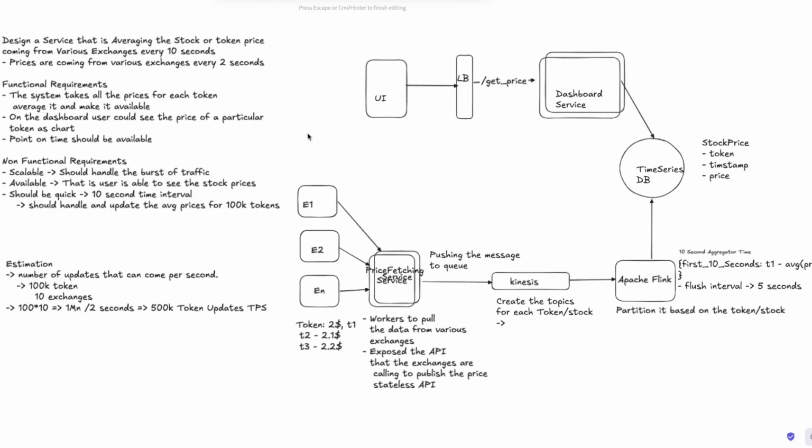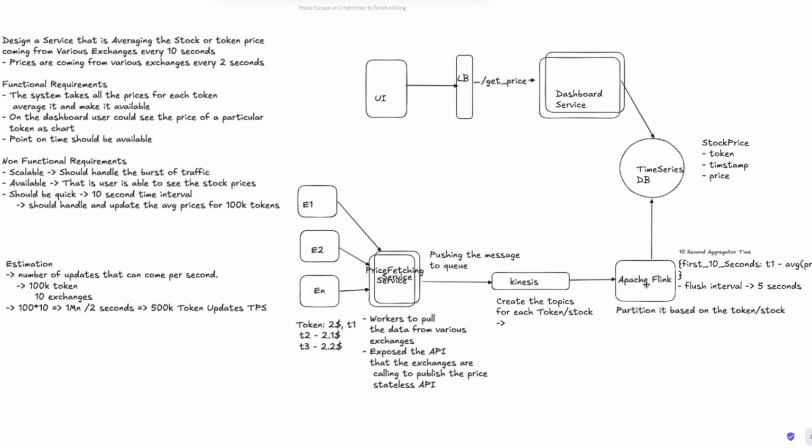You can scale it up, or reduce the time also. If it is coming at 2 seconds, then probably you keep the flush at 4 seconds or something. The number of instances would increase, or the flush intervals would increase. The number of writes that would happen in the time series DB will increase, right?